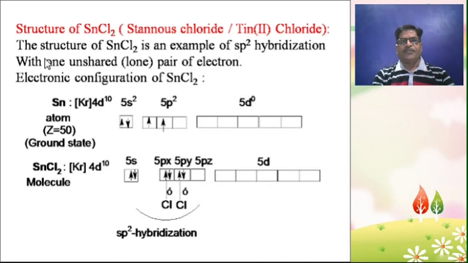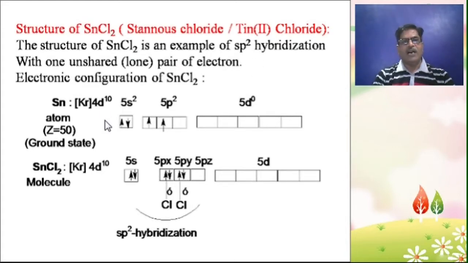The structure of SnCl2 is an example of sp2 hybridization with one unshared, that is, lone pair of electrons. What is sp2 hybridization? We learnt about sp2 hybridization: one s and two p orbitals combine to give a set of three sp2 hybrid orbitals, known as sp2